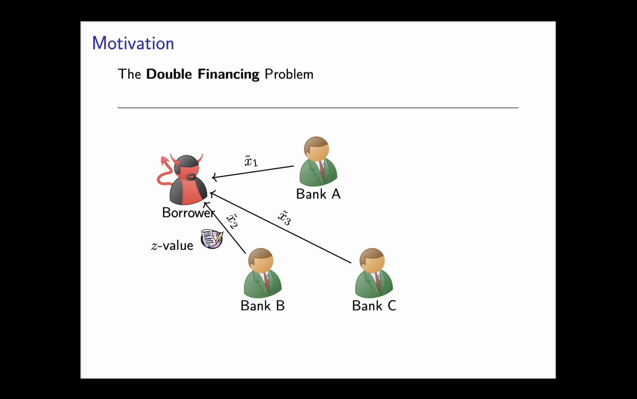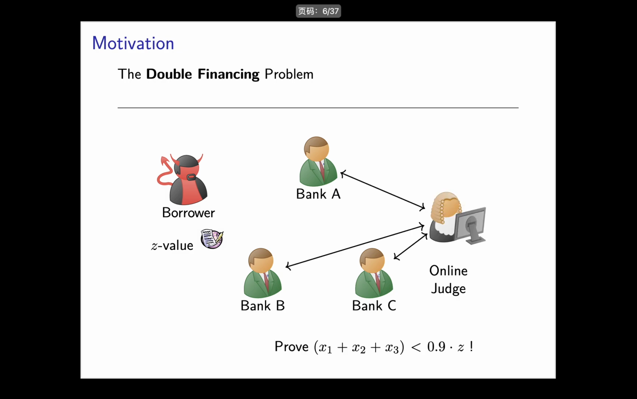However, a malicious corporation might exploit this information opacity and demand to borrow from those banks such that the individual values from each bank does not exceed the contract value Z, but they sum to an amount much greater than Z. In practice, this problem is called double financing, and to prevent this attack, the banks need to prove to a regulatory authority that the sum of their respective lending values does not exceed a threshold of the contract value, say 90%.